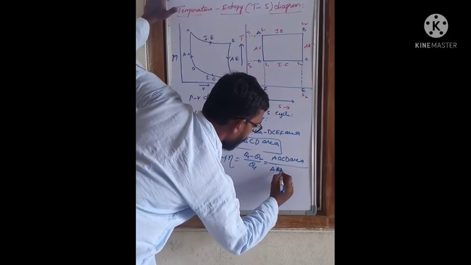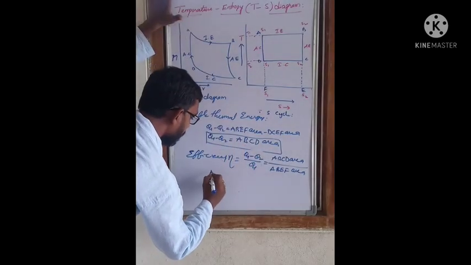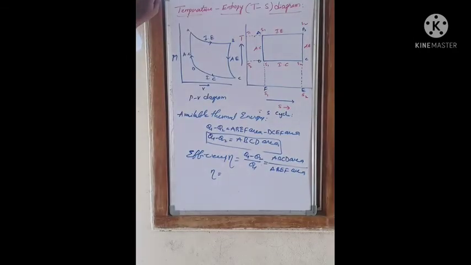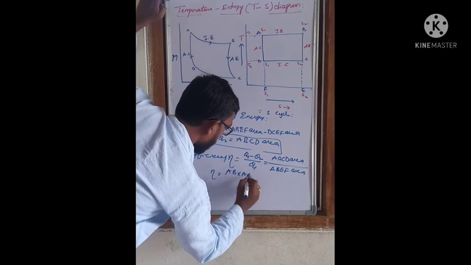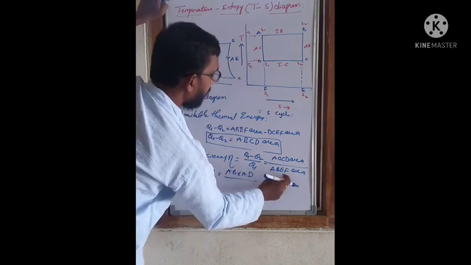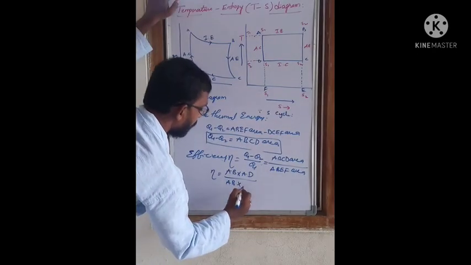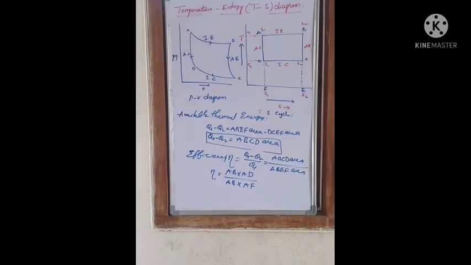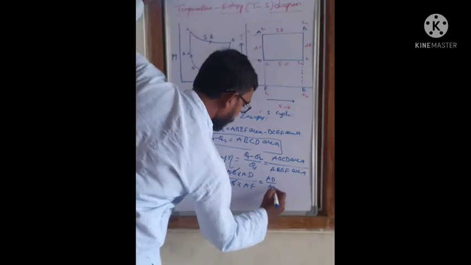ABCD can be written as AB into AD, and ABEF can be written as AB into AF. AB cancels, and finally we have AD by AF.